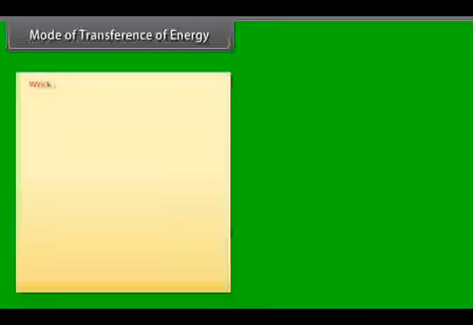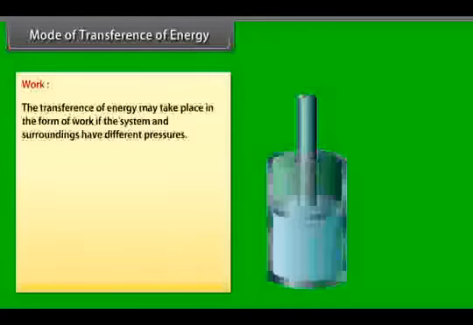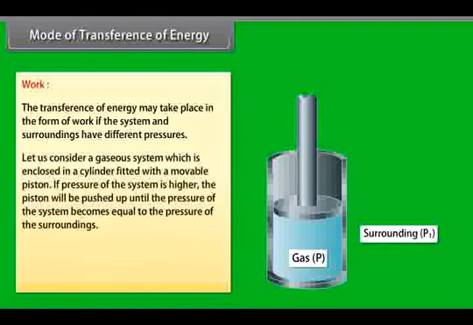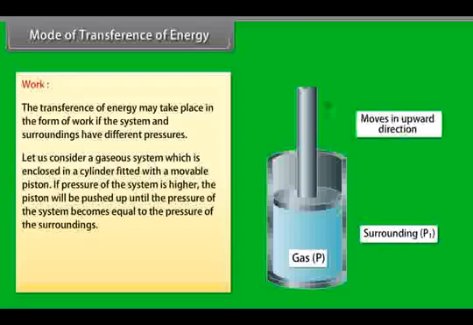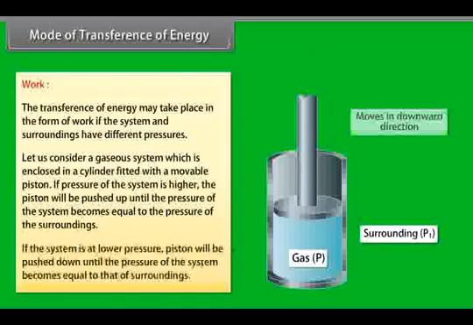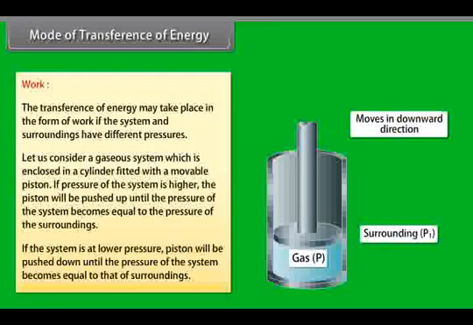Work. The transference of energy may take place in the form of work if the system and surroundings have different pressures. Let us consider a gaseous system which is enclosed in a cylinder fitted with a movable piston. If the pressure of the system is higher, the piston will be pushed up until the pressure of the system becomes equal to the pressure of the surroundings. If the system is at lower pressure, the piston will be pushed down until the pressures become equal.